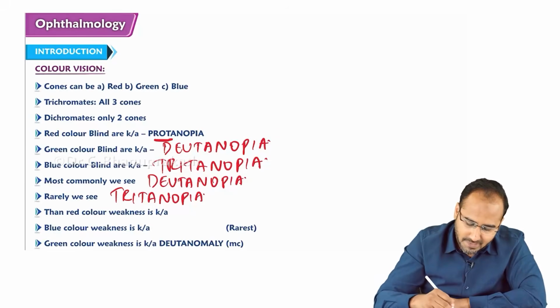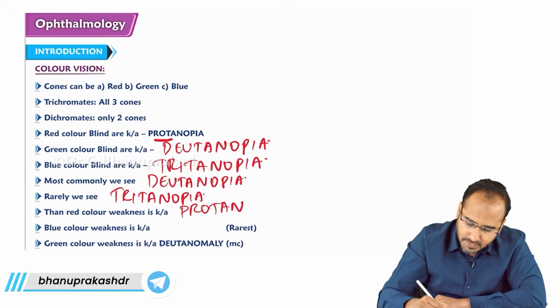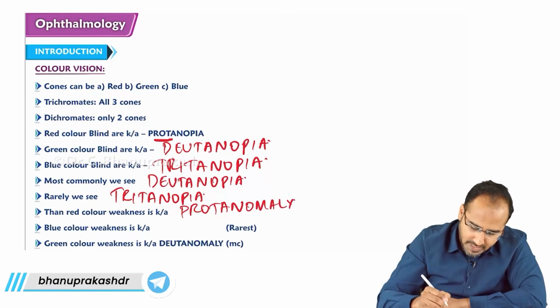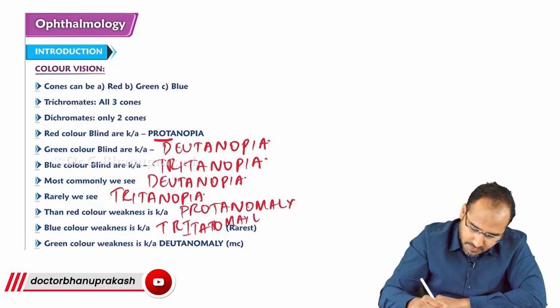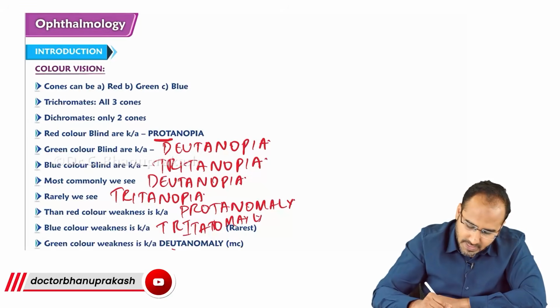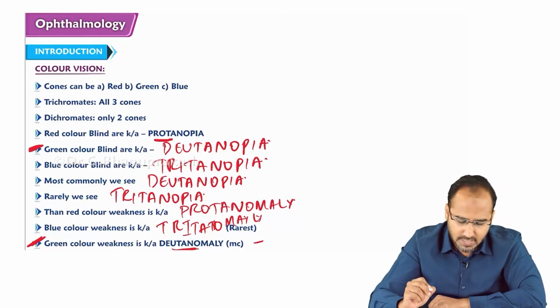Red color weakness is called protanomaly. Blue color weakness is called tritanomaly. And green color weakness is deutanomaly. Most commonly that you see is green color blindness as well as green color weakness.